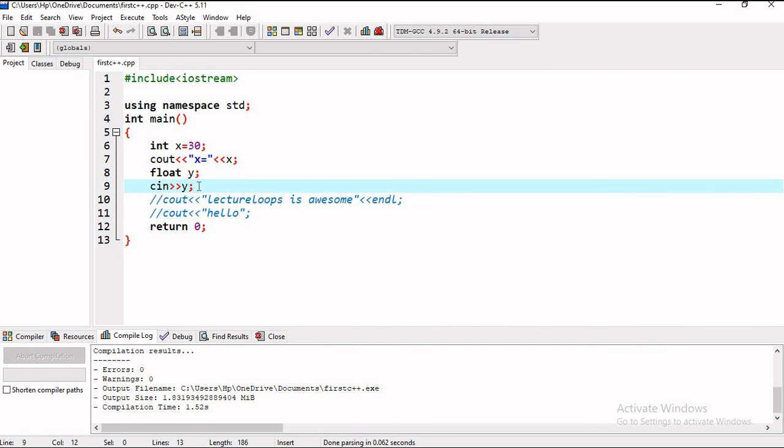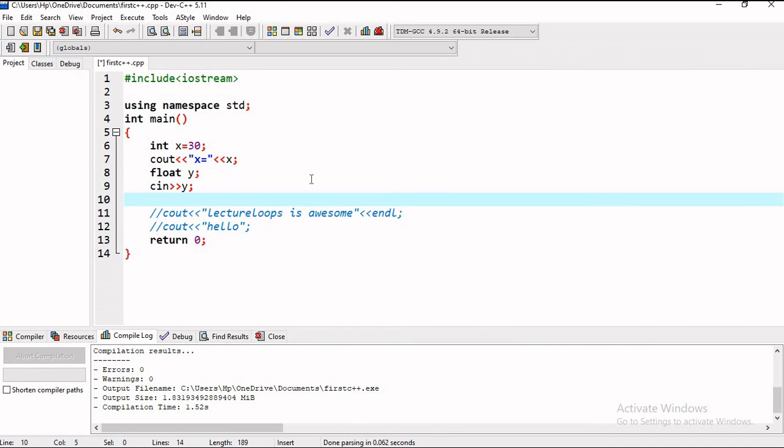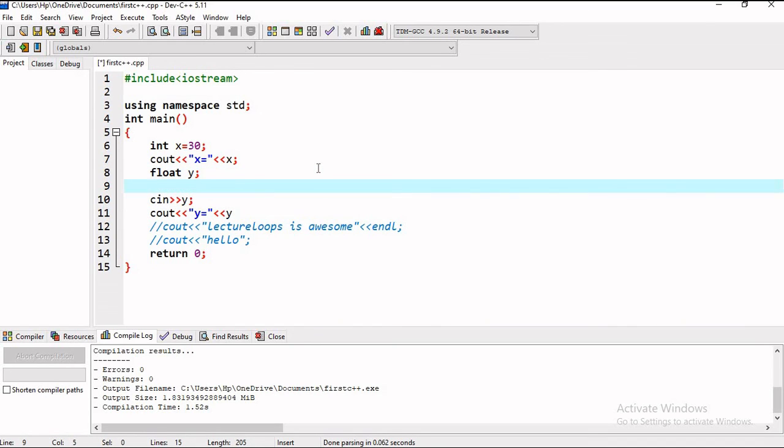In this way the value of y we have taken as input, and now you can also print it, like y equal to y. You can also write a message so that you can understand that here we have to enter the value, like "enter the value of y".